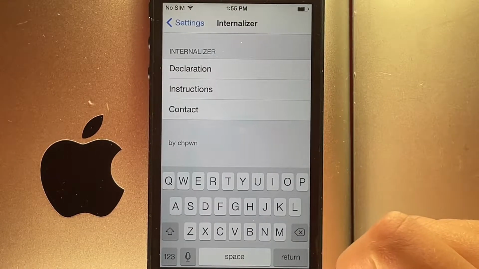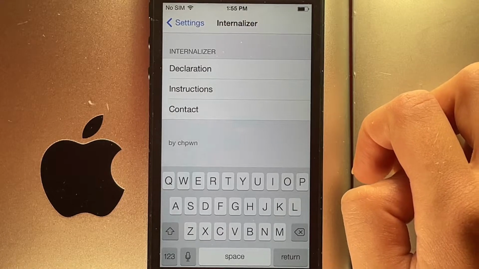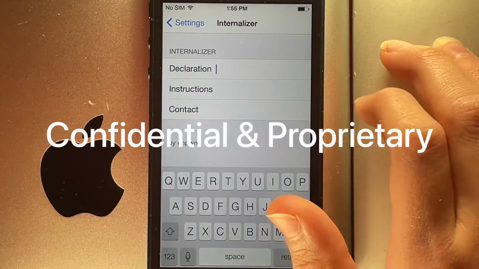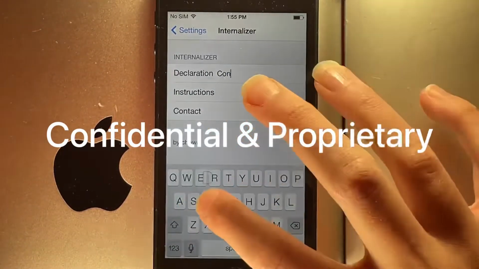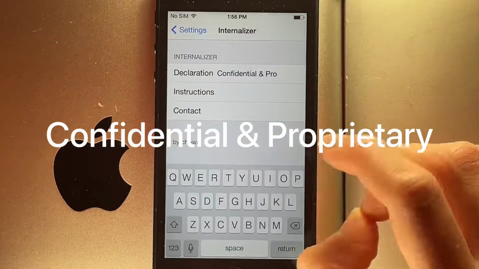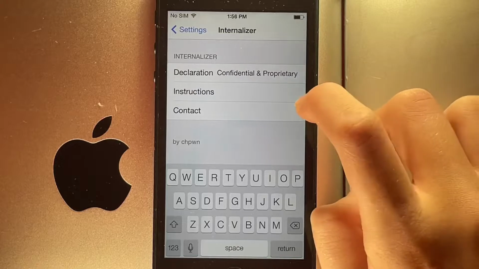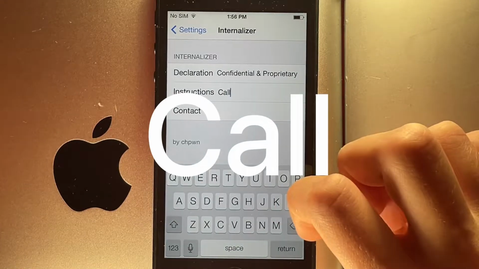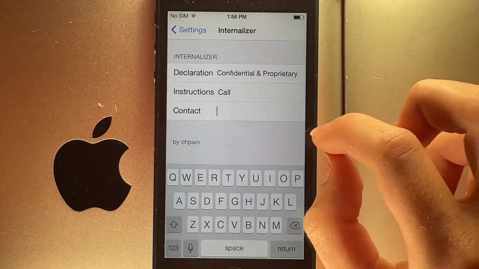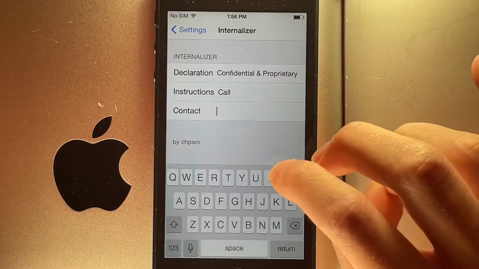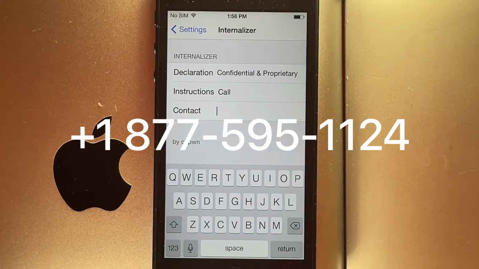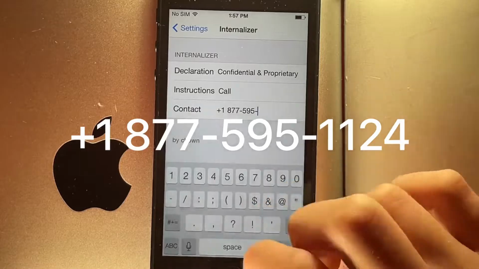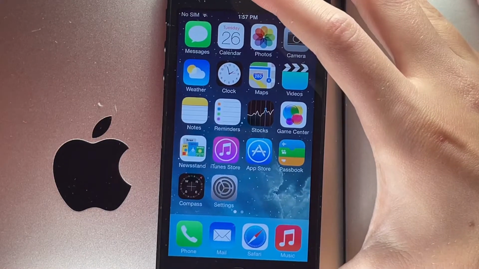For the section that says declaration, you're going to want to go ahead and type confidential and proprietary. So I'll put that up on the screen. After you've typed in confidential and proprietary, you're going to want to type call into the instructions section, and for contact you're going to want to type in the phone number that I put up on the screen, so I'll go ahead and show you that. After that's done, you're going to want to go ahead and restart